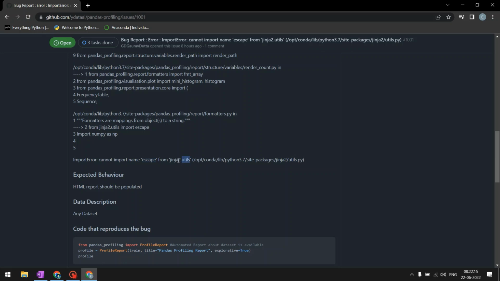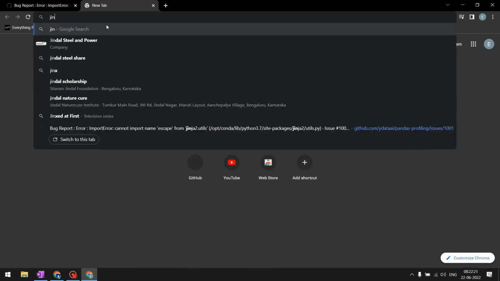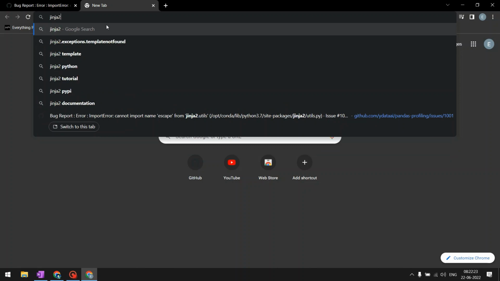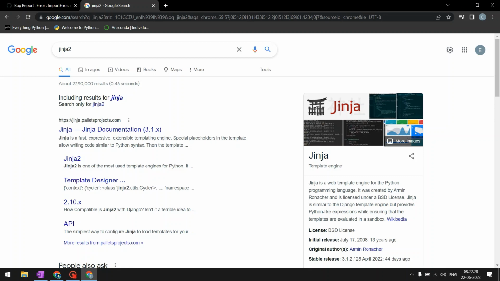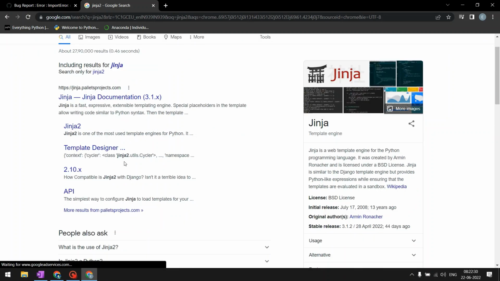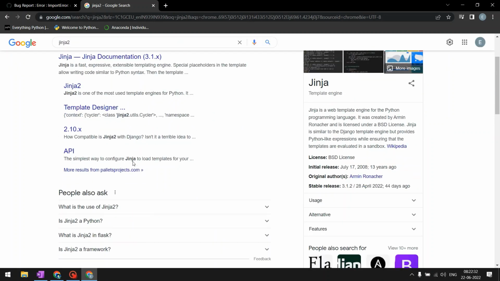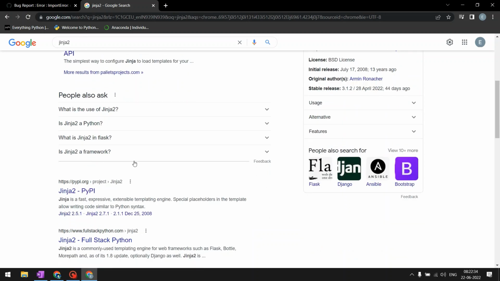We'll have to look at the Jinja2 utils package first of all, and let's go to it. Where is the Jinja2 utils package? Where is the file? Where is the Jinja2 package first of all? Right, so Jinja, if you look at it, it says it is in the Pallets project. So it is understandable that it's probably in the Pallets project in GitHub as well.